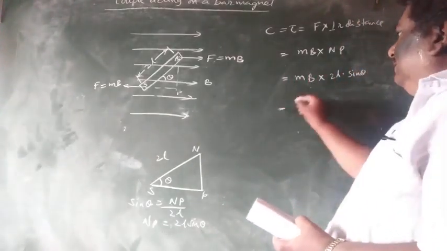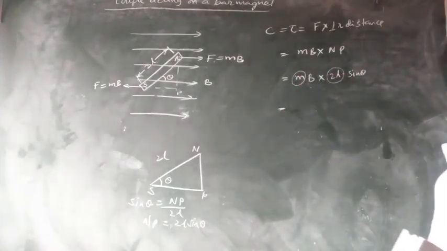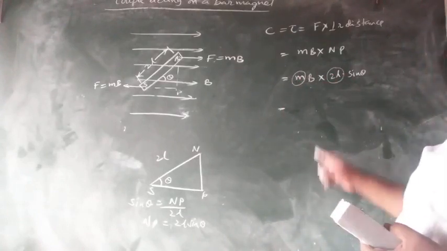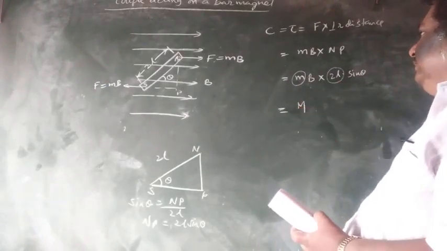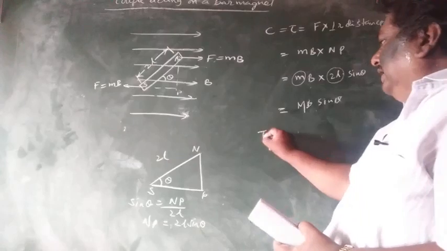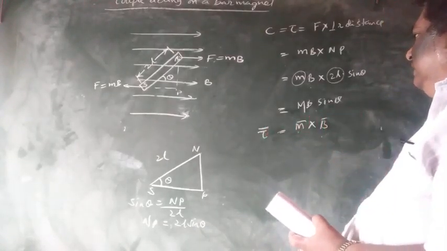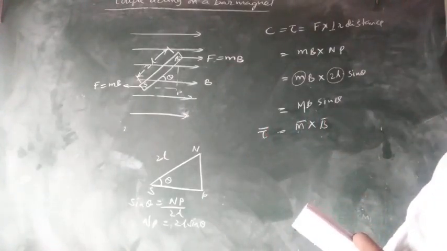But here small m into 2L: small m is called pole strength, 2L is called length of the magnet. Pole strength into length of the magnet is its magnetic moment. So torque equals M B sin theta. Suppose you write vectorially, tau vector equals M vector cross B vector.